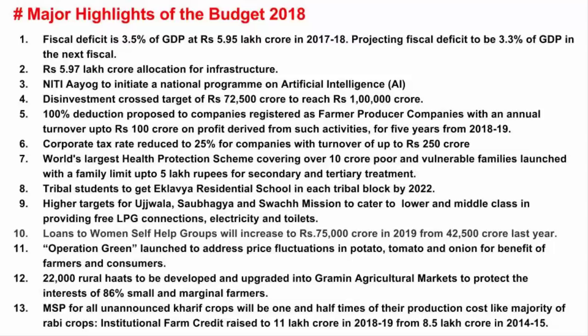I'm not going to repeat what the finance minister has said in the budget, so I'll just highlight it and you can pause the video and read it, and I'll just begin with the explanation. So the first thing that I saw in the budget was the fiscal situation. It said fiscal deficit is 3.5% of GDP.